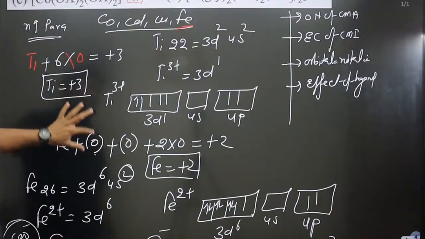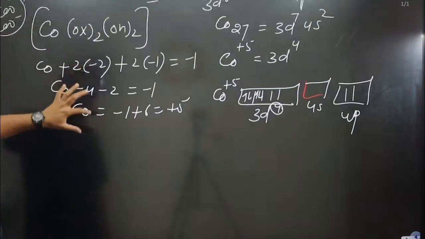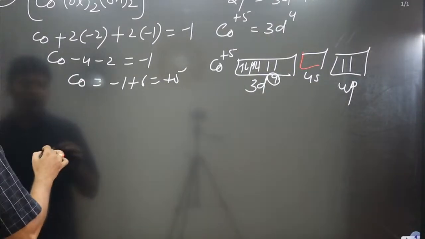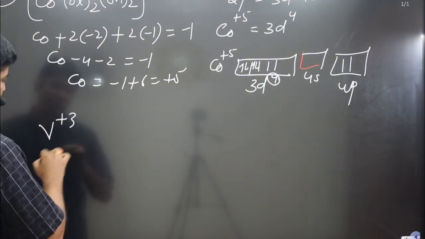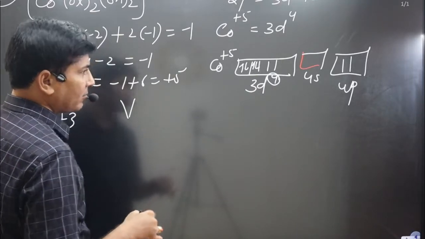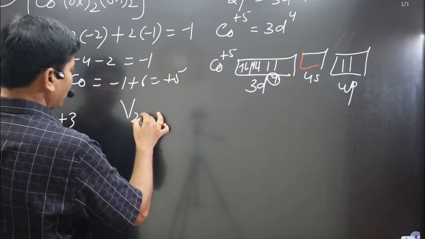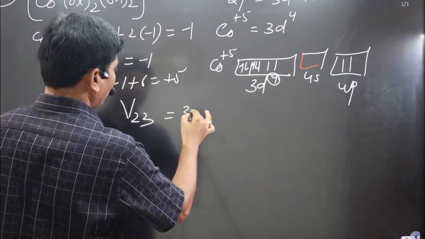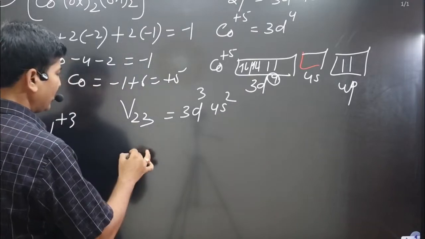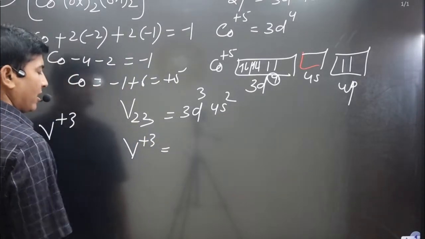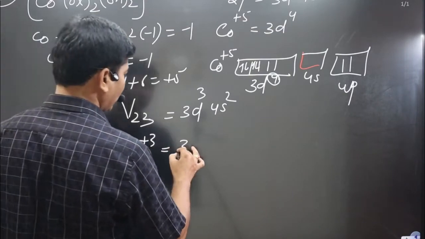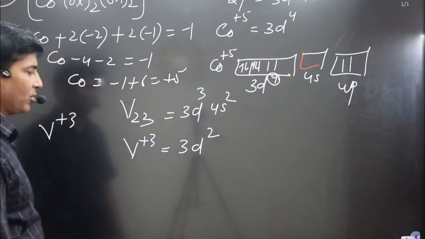Now we apply valence bond theory to calculate the number of electrons. We have vanadium having plus 3 charge. So we write the electronic configuration of vanadium, after scandium and titanium. Its atomic number is what? 23. Then the electronic configuration is 3d3 4s2. Vanadium is having plus 3 charge, and for this we write the outermost electronic configuration. Losing 3 electrons, then it is 3d2.